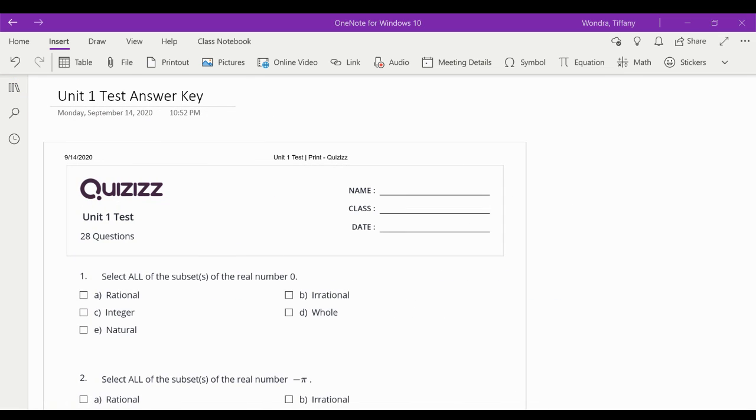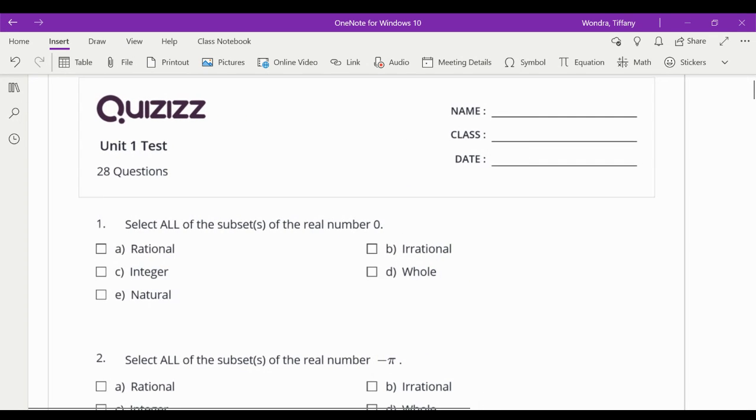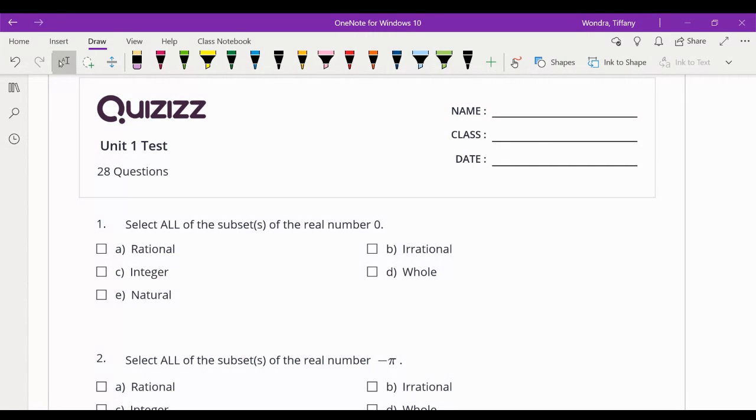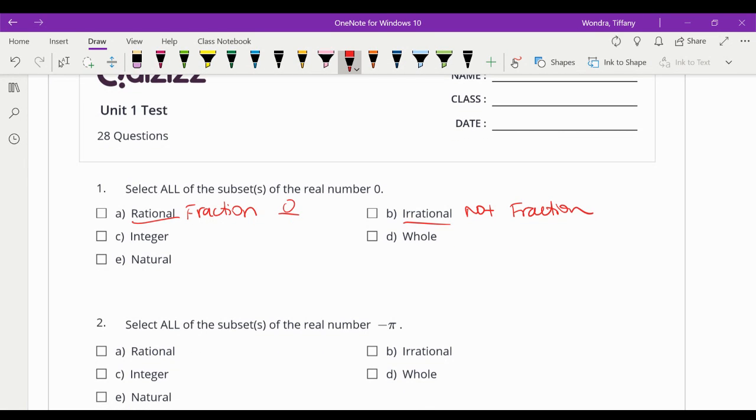Okay guys, let me go over this test with you, explaining each problem. So number one, it says name all of the subsets of the real number 0. So I'm always deciding, is a number rational or irrational? By definition, rational means it can be written as a fraction, and irrational means it cannot be written as a fraction. Okay, so the number 0 can be 0 over 1, so it's rational.